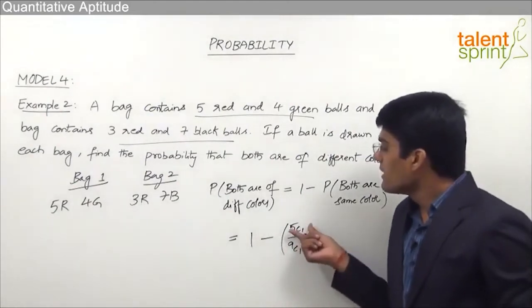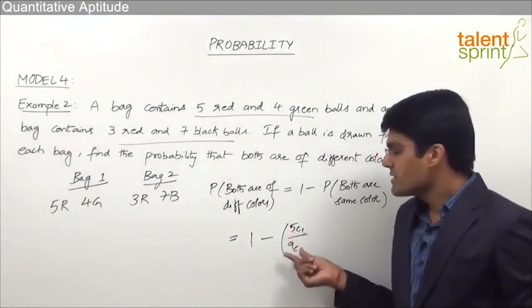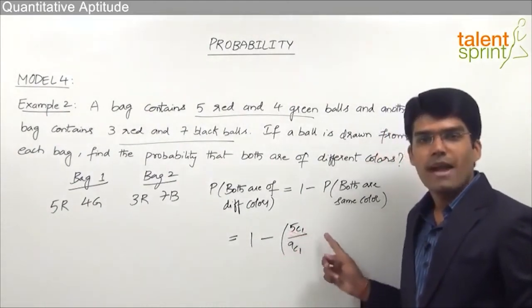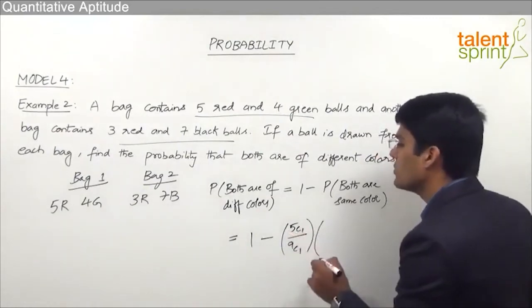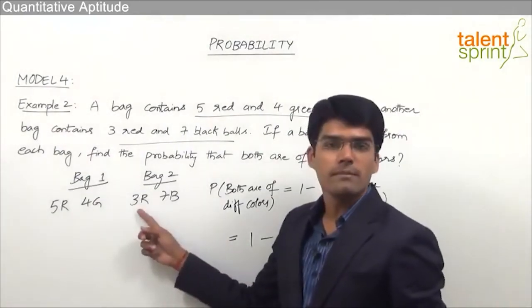So we need to take the number of favorable combinations by total number of combinations. That is for bag 1. Then moving on to bag 2. From bag 2 as well, we need to take up a red ball.